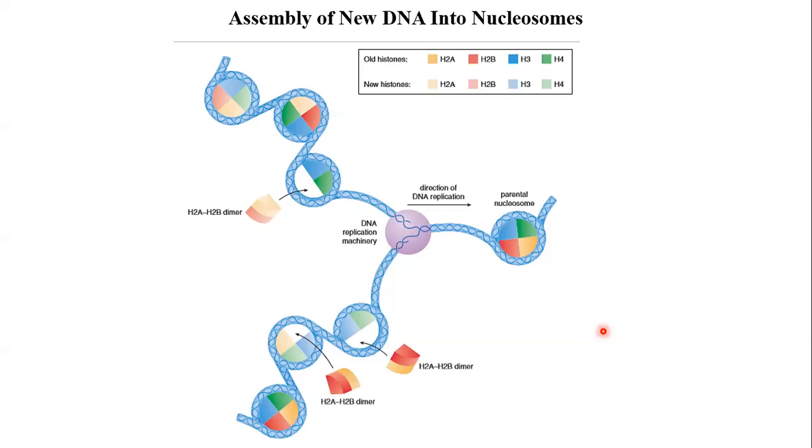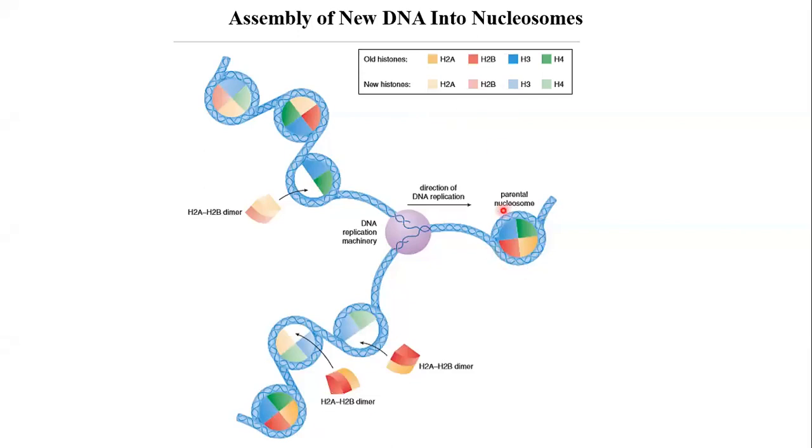Okay, so here in this diagram you can see this is the DNA replication machinery, this purple one, which is moving towards the right hand side. Here in this diagram they have shown old histones and new histones. Old histones are shown in dark color and new histones are shown in lighter shades of the same color.